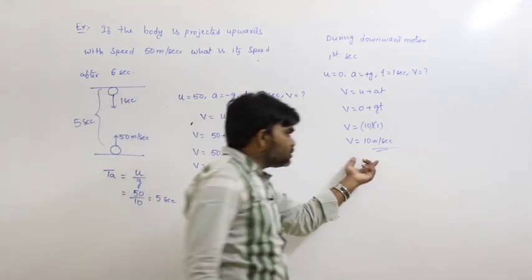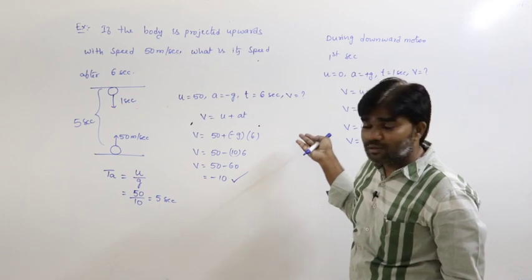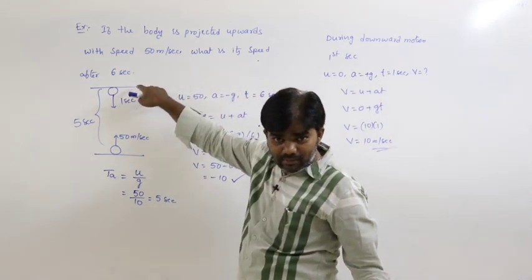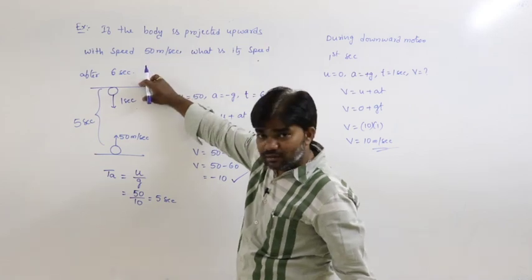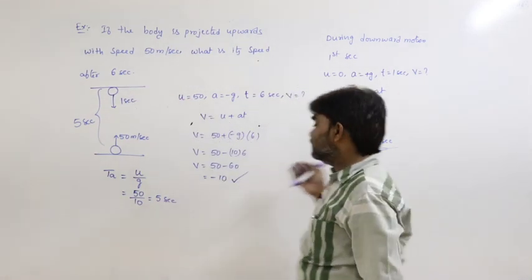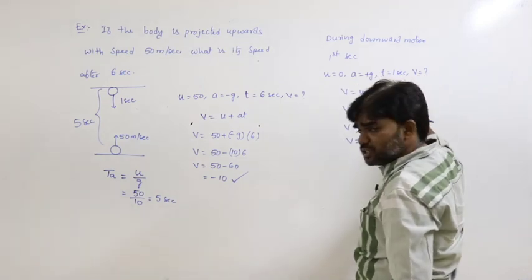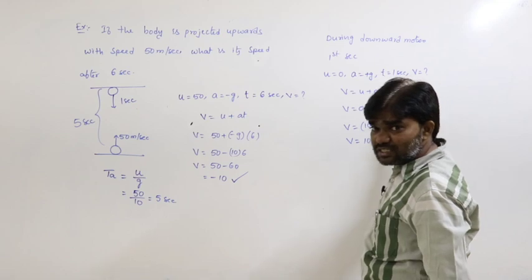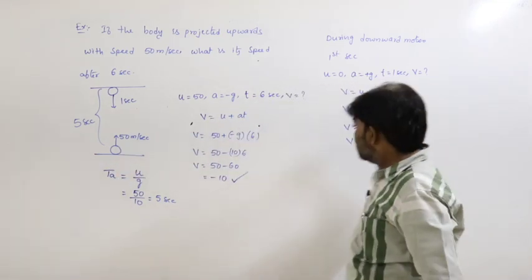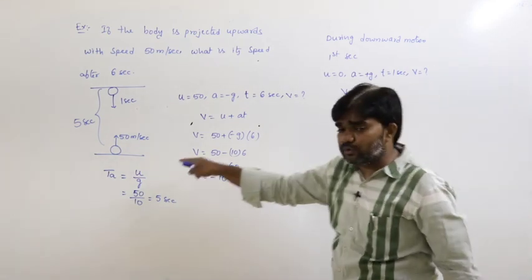Then why is it positive? What I am considering here, during downward motion, is that the body starts from the maximum height only and falls from there. That's why we get positive here. This condition is not considered with respect to the initial one.